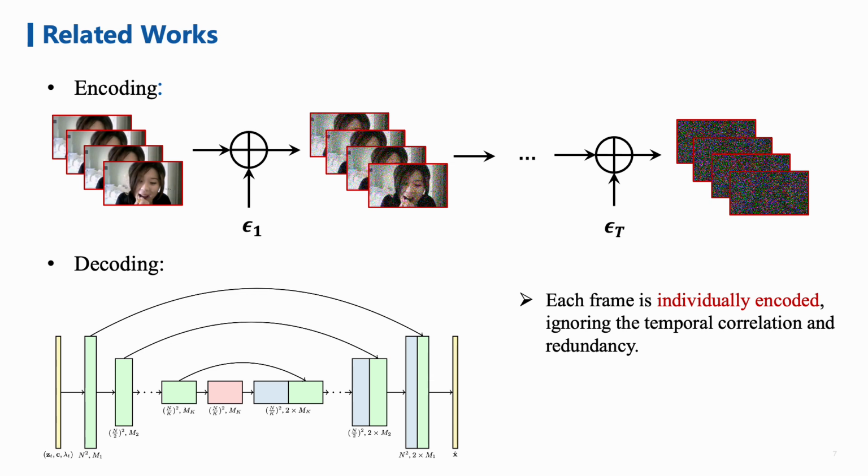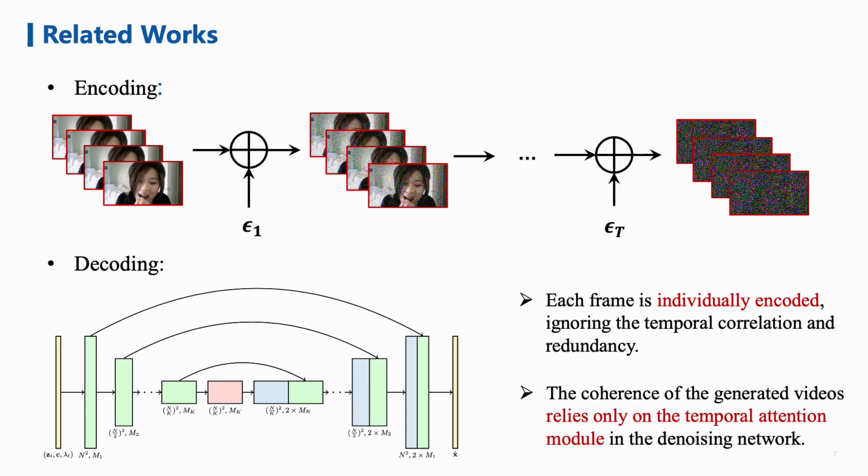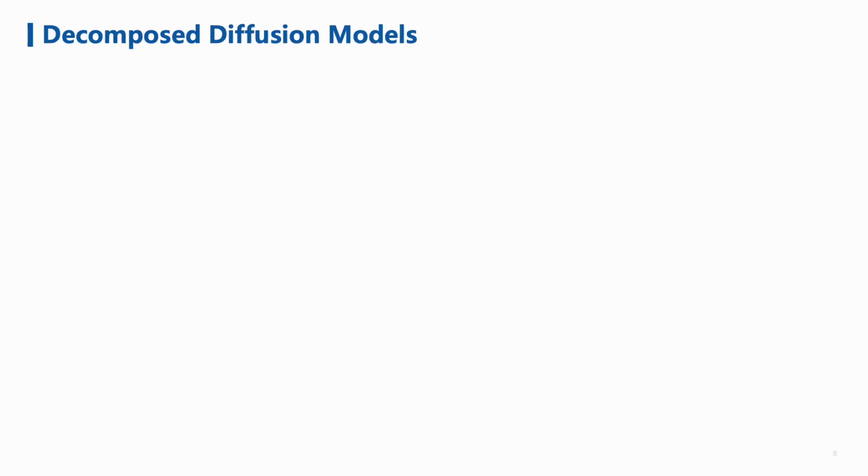Firstly, each frame is individually encoded, ignoring the temporal correlation and redundancy between consecutive frames. Secondly, the coherence of the generated videos relies only on the temporal attention module in the denoising network, which makes it difficult for the network to grasp the temporal correlation. In other words, can we utilize the similarity between consecutive frames to simplify the generation of video clips?